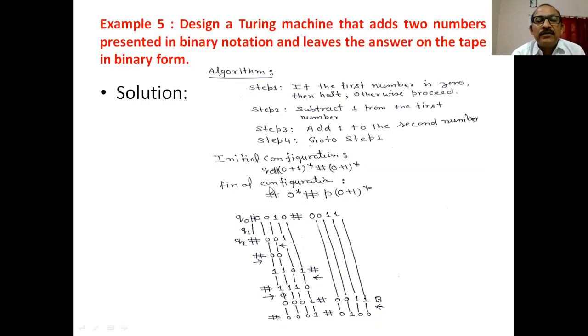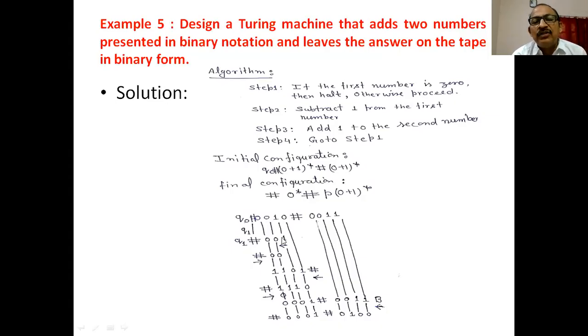Replace this by hash. Okay, and the machine goes to the state 1. Replace this 0 by 0, next 0 by 0. If 1 is encountered, move in the left direction. Okay, and if this is encountered, then move in the right direction.